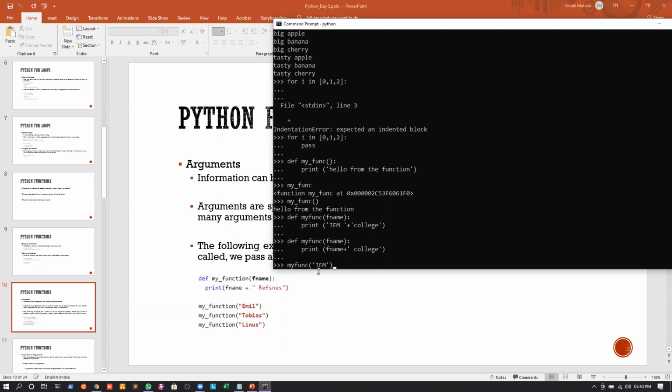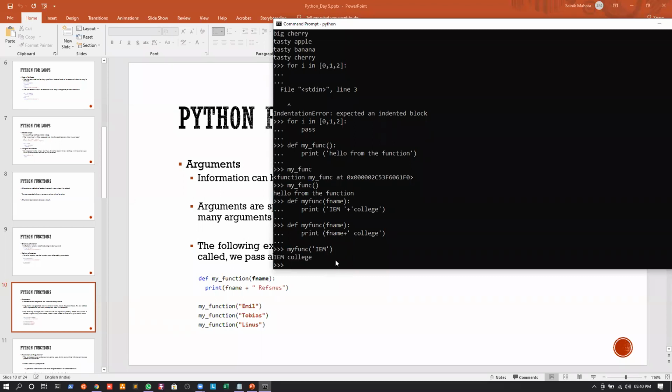This string IEM will now be stored in fname, and whenever I go into the scope of this function, I will print IEM, because that is the value of fname. Then I will give a space and print college. Let us see whether the same thing happens. If I press enter, you can see that I'm printing IEM college.